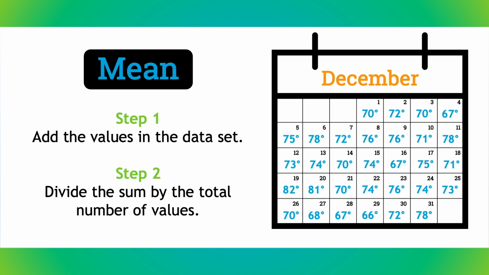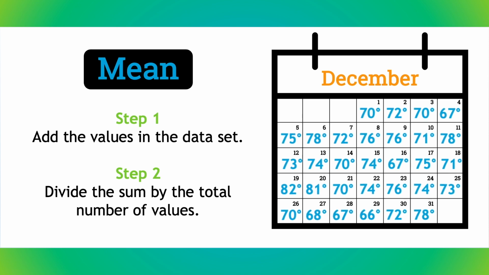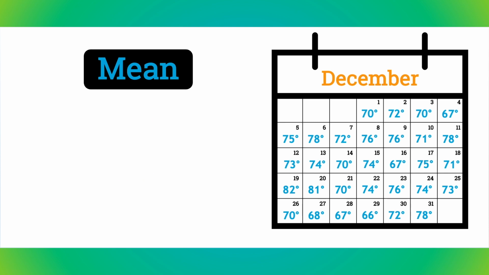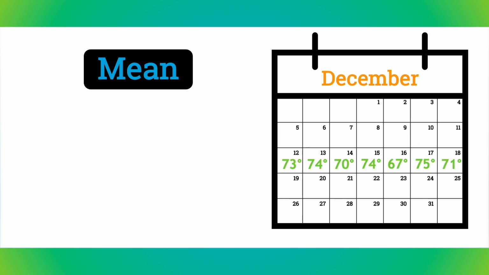Maybe you're thinking, wow, so to find the average temperature for the month of December, we would have to add 31 numbers together? You're right. We would have to add the high temperature for each day of the month and then divide by 31. That might take us a while, so let's just try it out with the temperatures for 1 week. Let's say these are the high temperatures for 1 week during the month of December in Miami.